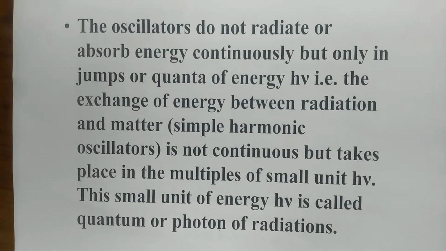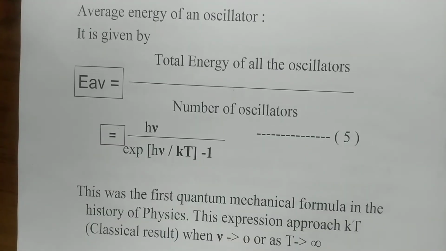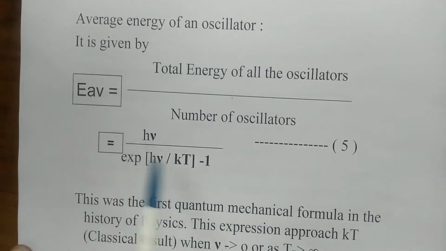So now, using these concepts, that is the energy of the oscillator, Planck then calculated the average energy of an oscillator, and the procedure is the same as how we calculate the average height of the students in a class. We add the height of all the students and divide it by the number of students. So similarly here, the average energy of an oscillator is given by this.